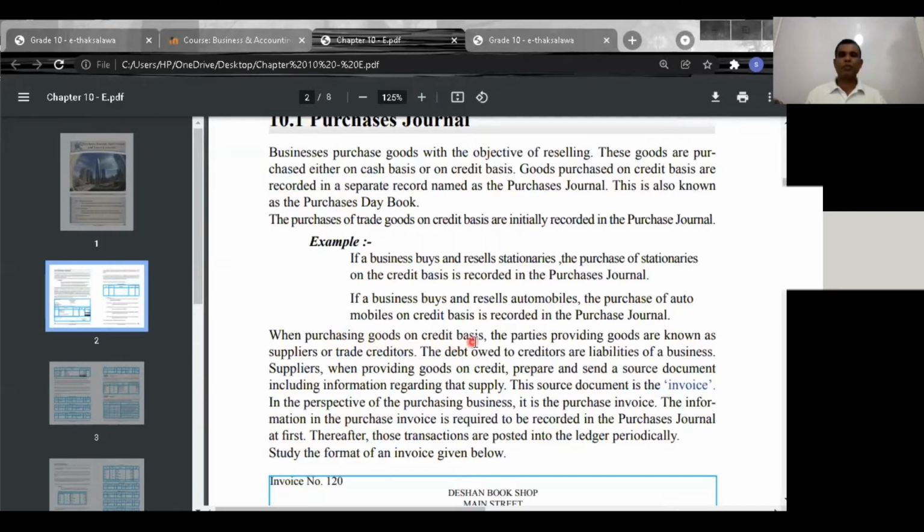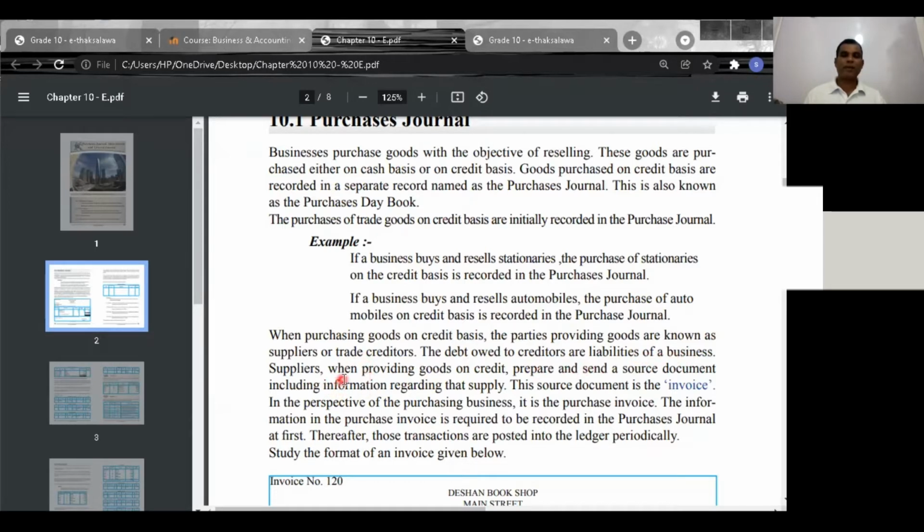When purchasing goods on credit basis, the parties providing goods are known as suppliers or creditors. Now they become the creditors. If you purchase something from Samudra Bookshop on credit basis, Samudra Bookshop is the supplier or the creditor. If you purchase some cloth material from No Limit on credit, No Limit is the creditor or the supplier. The debts owed to creditors are liabilities of the business.